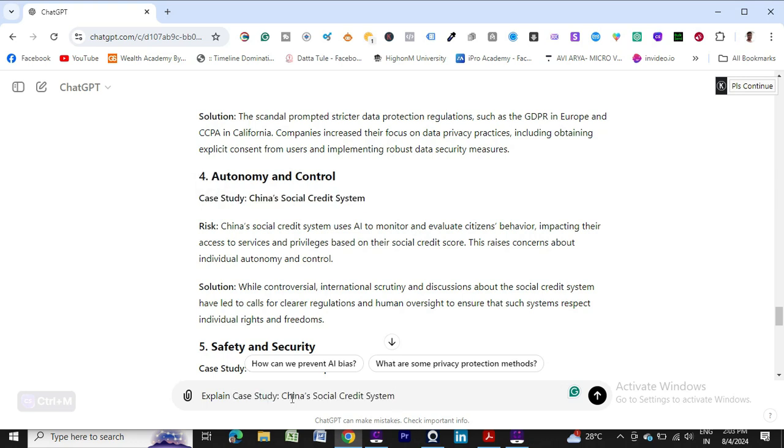It will provide the detailed case study and explain this topic. Or you can write, explain point 4 case studies.